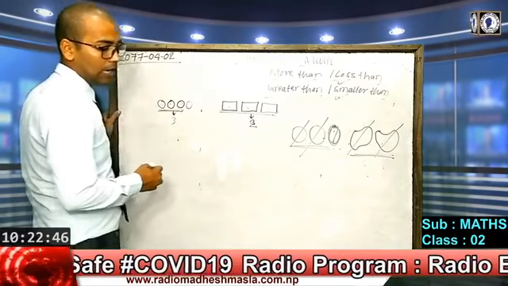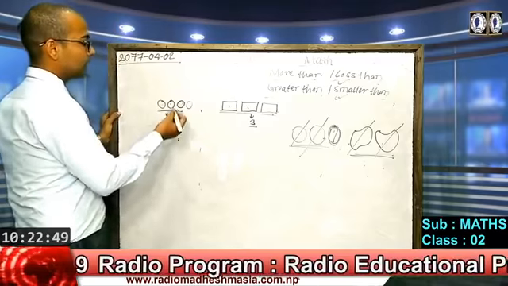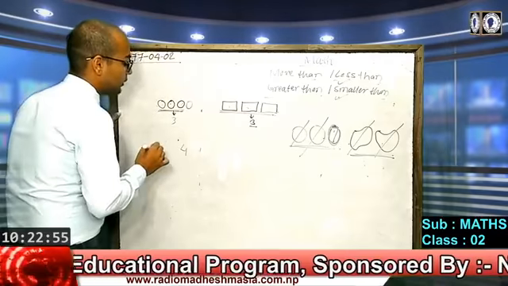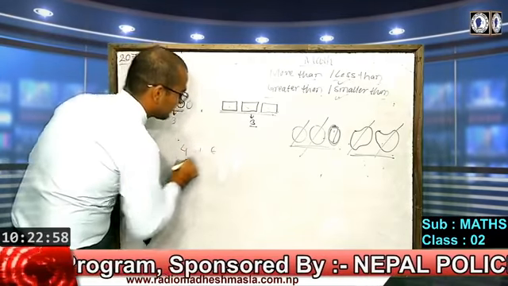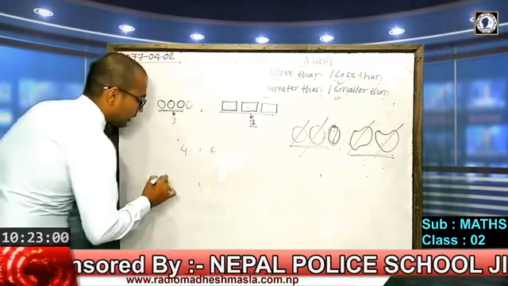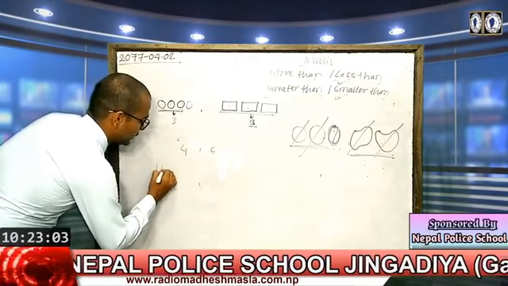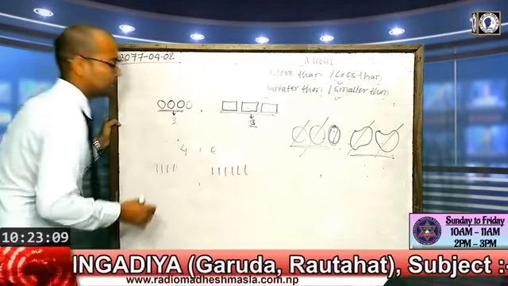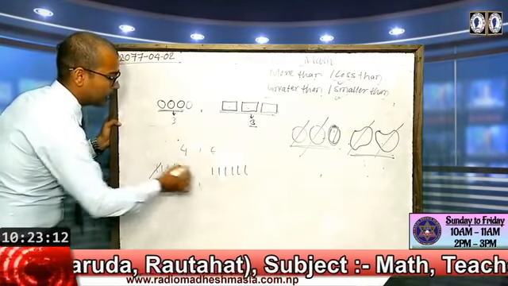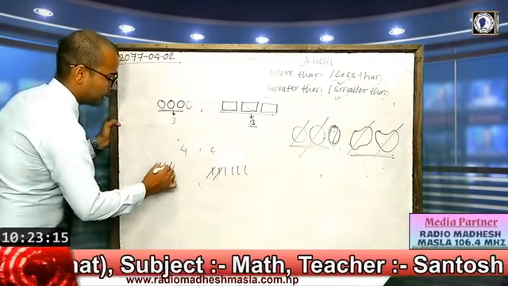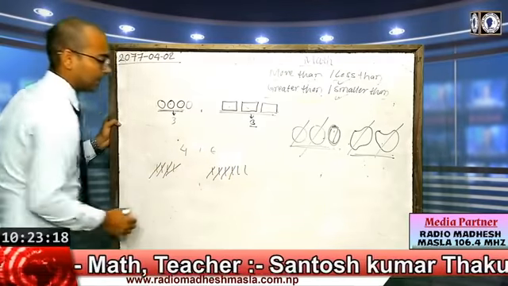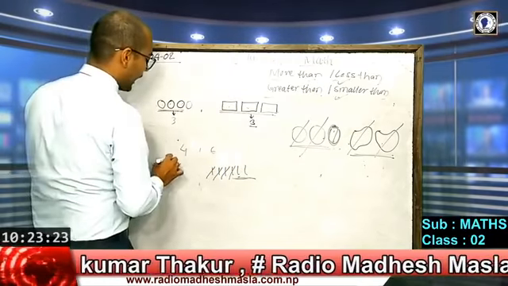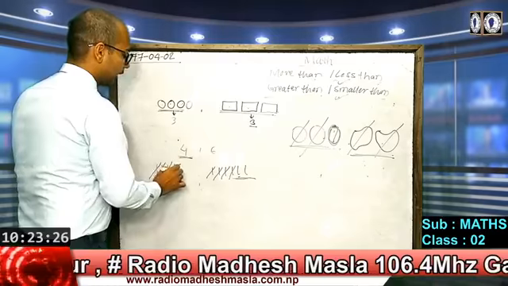Suppose there is given: by how much is 4 less than 6? Here we should draw 4 lines for 4: 1 2 3 4. And 6 lines for 6: 1 2 3 4 5 6. And cross the equal number of lines: 1 cross 1, second cross second, third cross third, fourth cross fourth. So what is left? 2 lines in the column of 6, and there are no lines left in the column of 4.